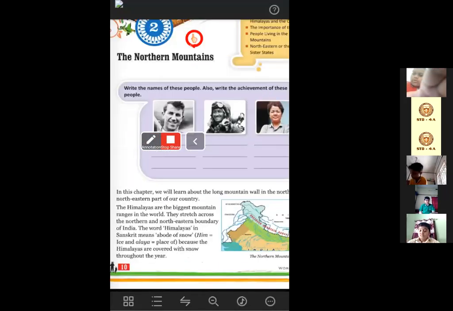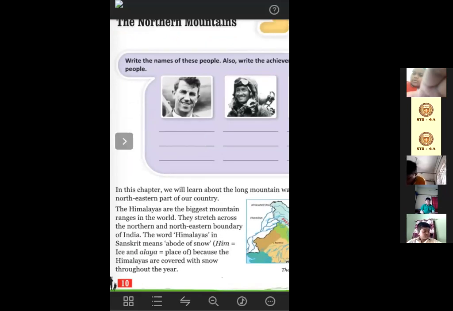The Himalayas are the biggest mountain ranges in the world. They stretch across the northern and northeastern boundary of India. The word Himalayas in Sanskrit means abode of snow. Him means ice, and Alaya means place of. So Himalaya comes from Him and Alaya.